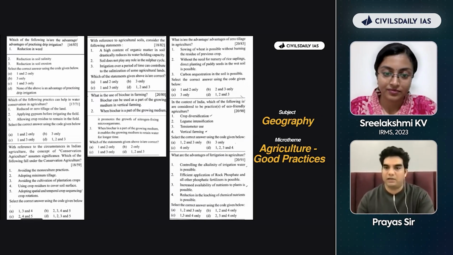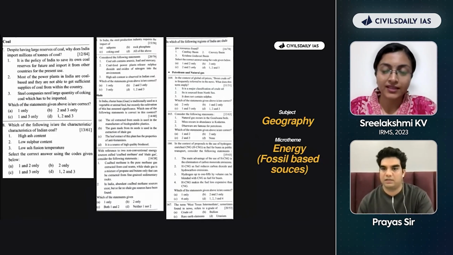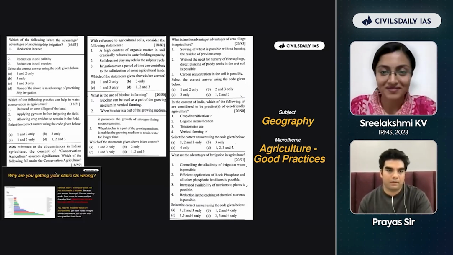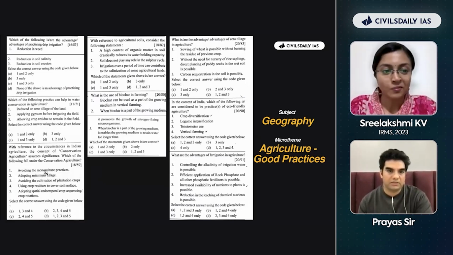So look at agriculture, the number of questions they've been asking. And that too, good practices in agriculture. Generally, people don't read this. People read about agriculture, the soil, the crops, different patterns. That's it. We generally think that this we can write in mains or something, but they have actually asked in prelims, right? Look at this question, like minimum tillage, non-monoculture practices, plantation crops.